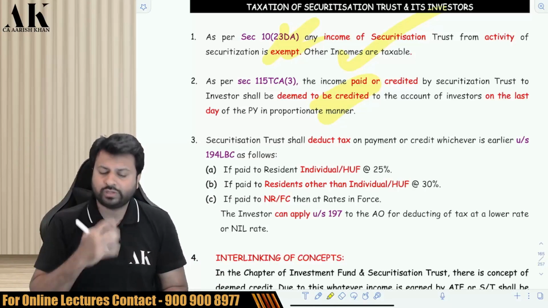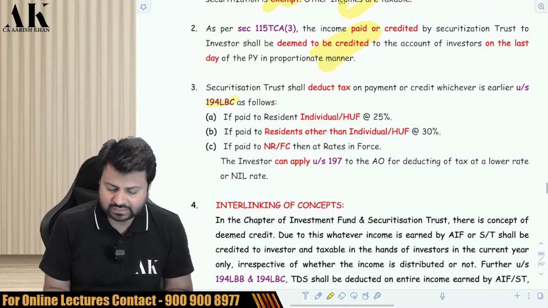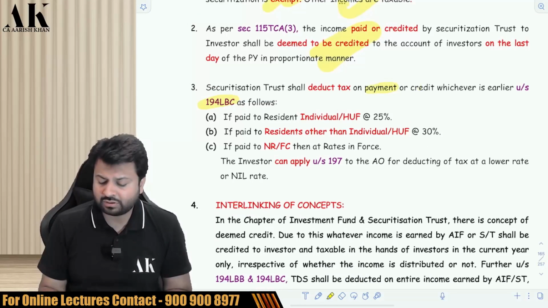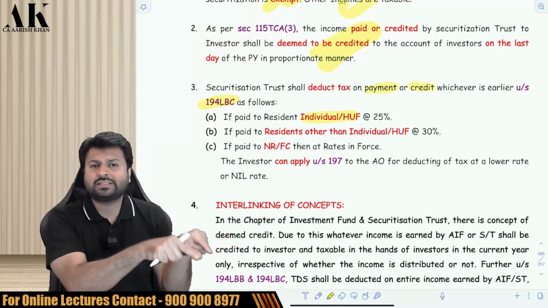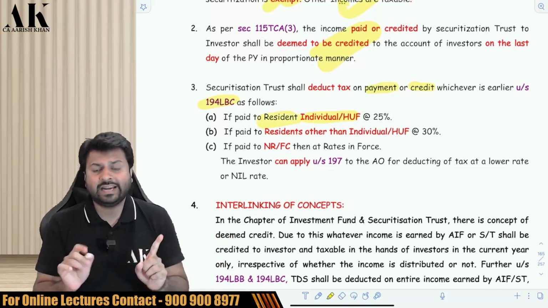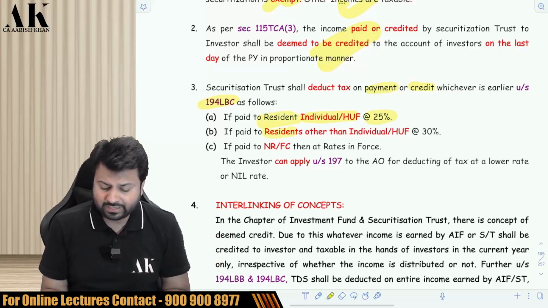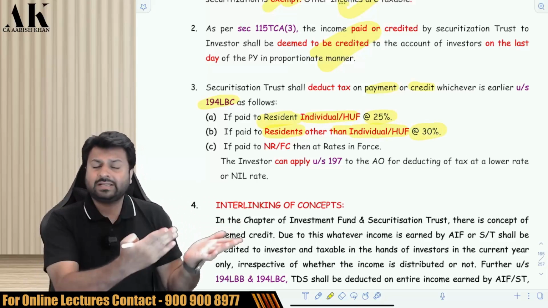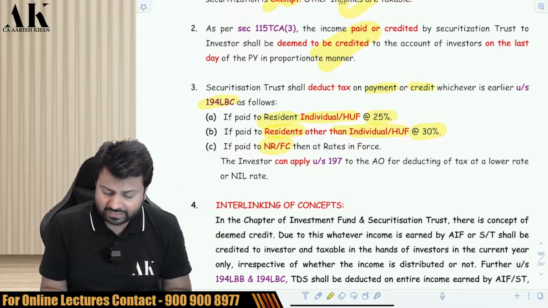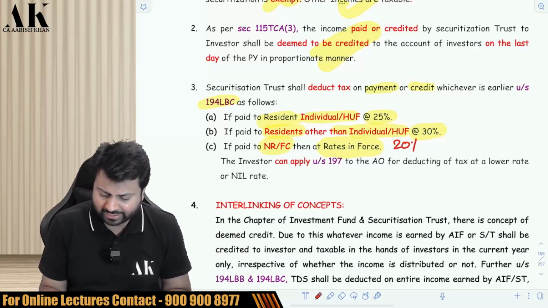Sir, how much TDS to deduct? Now let me tell you the rate of TDS under 194LBC. You have to deduct TDS on payment or credit, whichever is earlier. If you are making payment to individual and HUF investors who are resident, then 25% TDS. If you are making payment to other residents other than individual and HUF, like company, firm, etc., then 30% TDS. If you are making payment to non-resident and foreign company, then the rates in force, that is 30% over here. That is 20% over here. You can write it over here if you want.